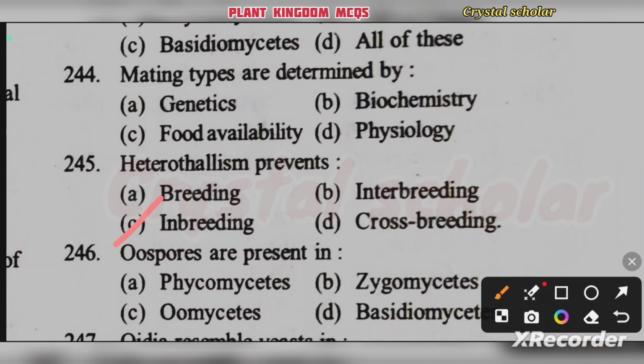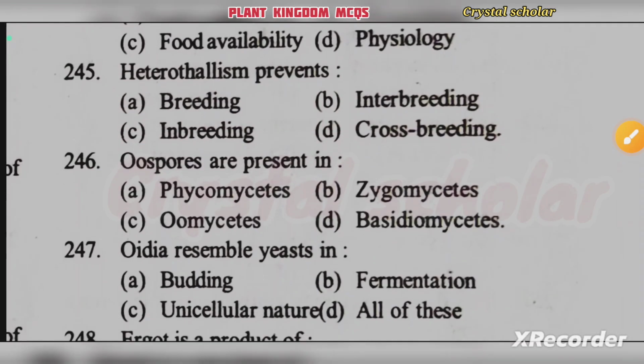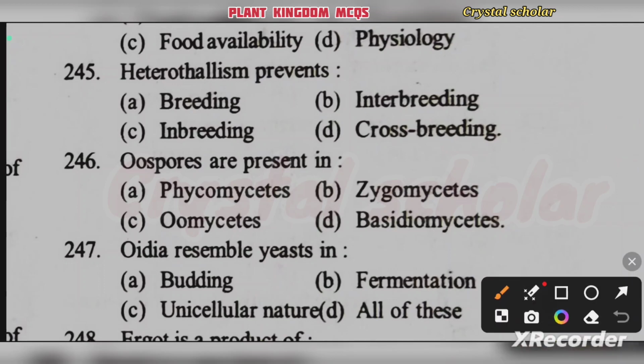The next question, oospores are present in phycomycetes, zygomycetes, oomycetes, basidiomycetes. Oospores are present in oomycetes.